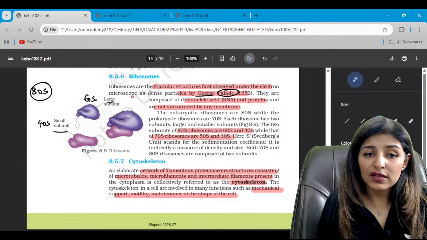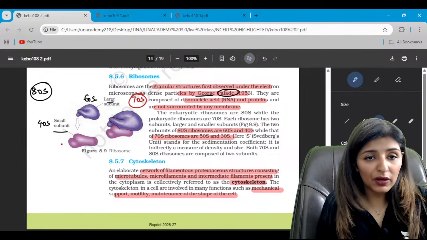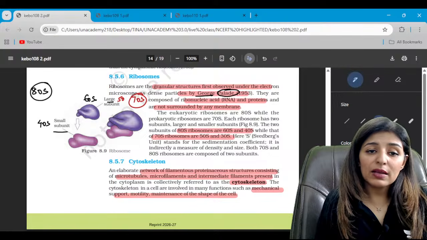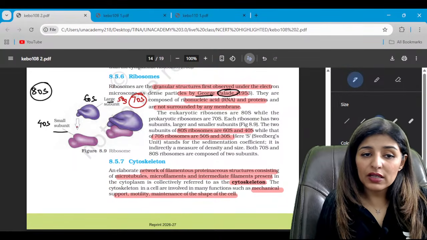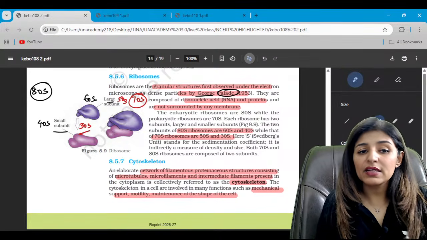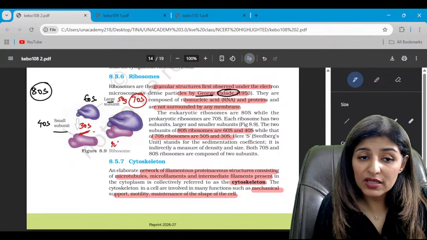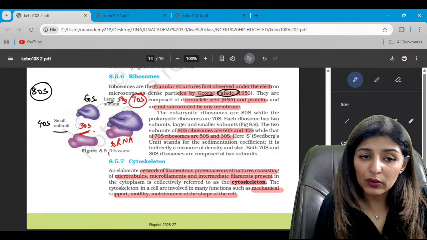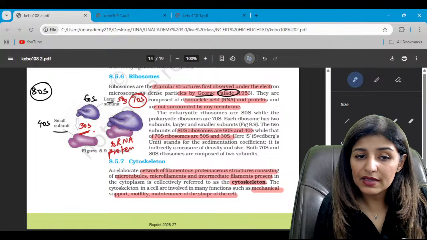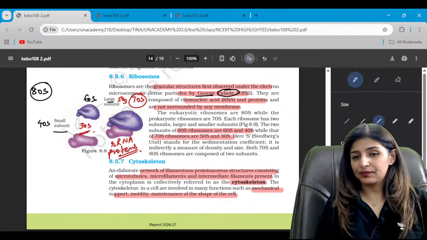While in case of 70S ribosomes, the prokaryotic type, the large subunit will have 50S value and the small subunit will have 30S value. Is that clear? Ribosomes are further made up of two components, rRNA and proteins. Please tell me these points are clear, right?